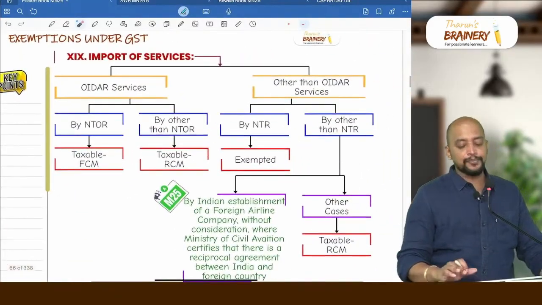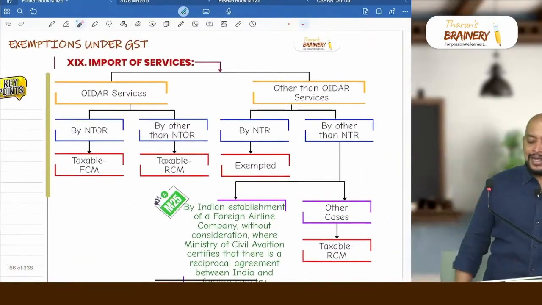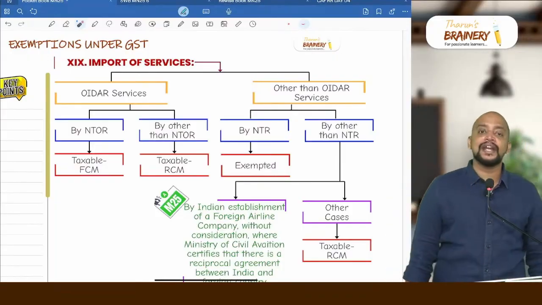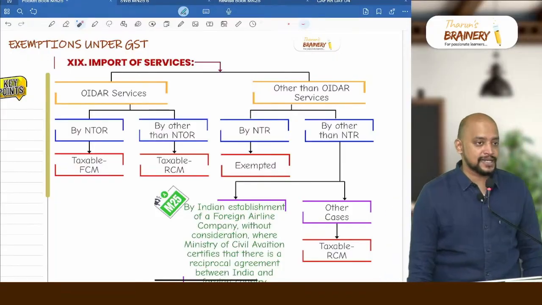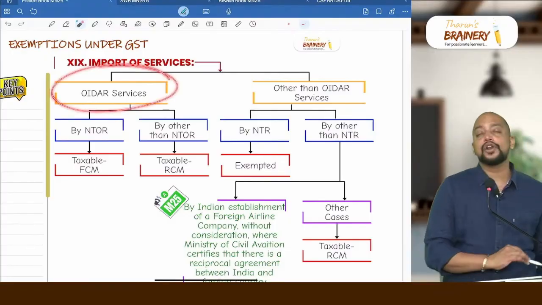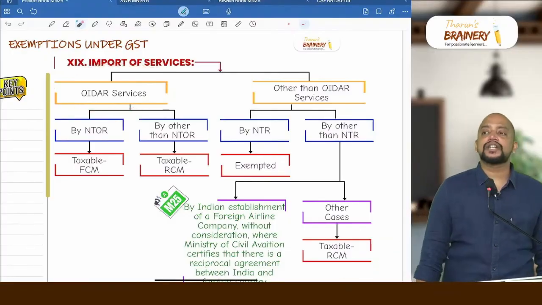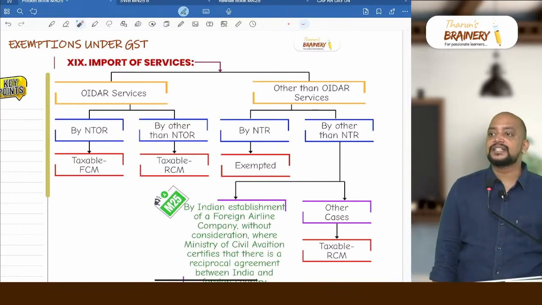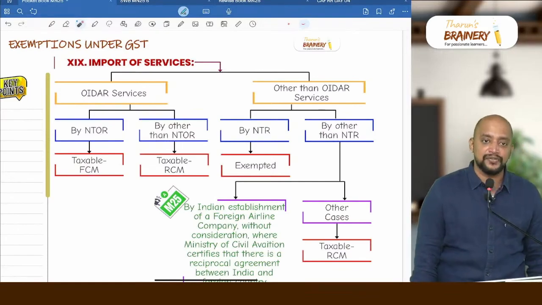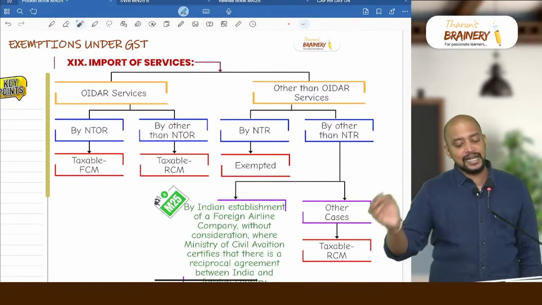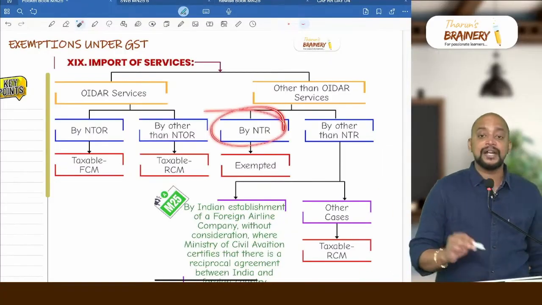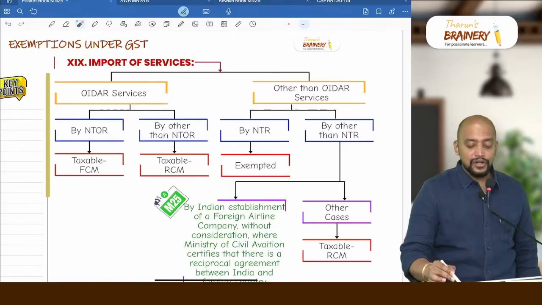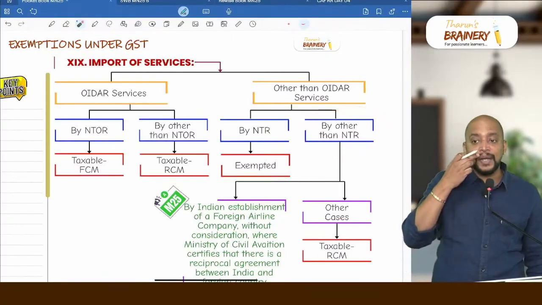Then you can see import of services. Import of services is divided into two: OIDR services and other than OIDR services. OIDR services will always be taxable. If it is imported by a non-taxable online recipient, then it will be covered under FCM. If it is other than non-taxable online recipient, then it will be RCM. If it is other than OIDR services imported by a non-taxable recipient, then it will be exempted. By other than non-taxable recipient, then it will be taxable.